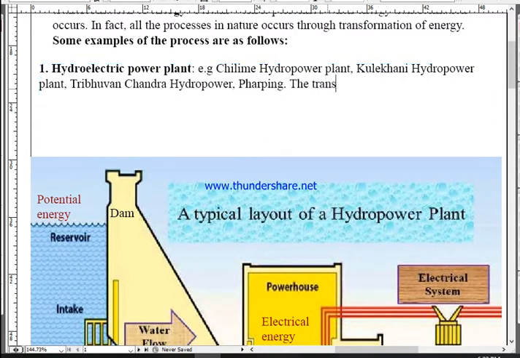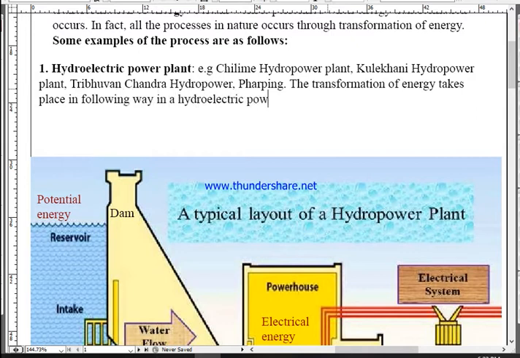The transformation of energy takes place in the following way in a hydroelectric power plant. First of all, what happens here?